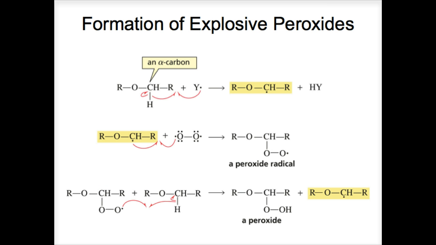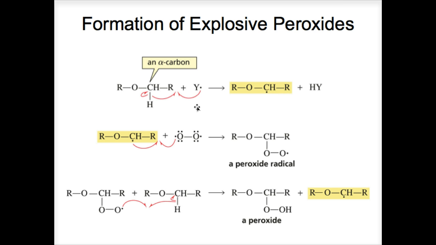Here's the mechanism, the formation of explosive peroxides. At the top here, this first reaction, and then you can see the second and then the third, but the first that we're going to hone in on here is a chain initiating radical removes a hydrogen atom from an alpha carbon of an ether. Here's the ether. This Y radical is just a chain initiating radical that's present.